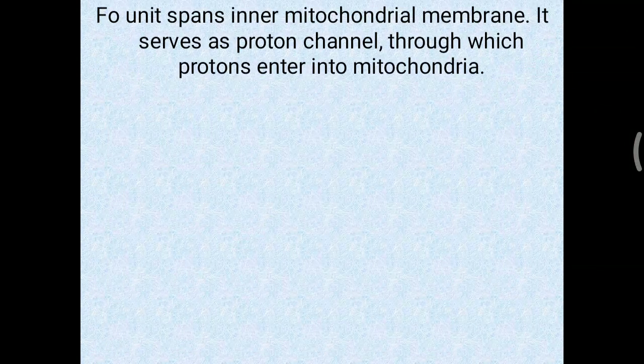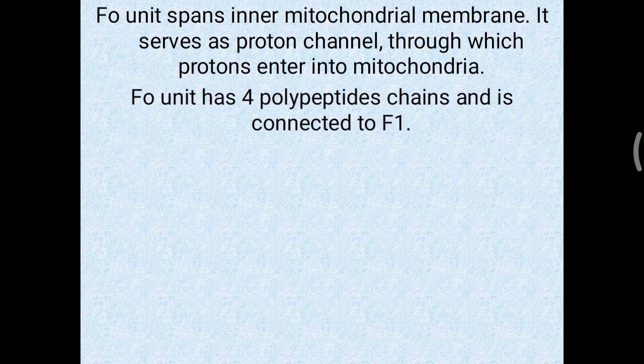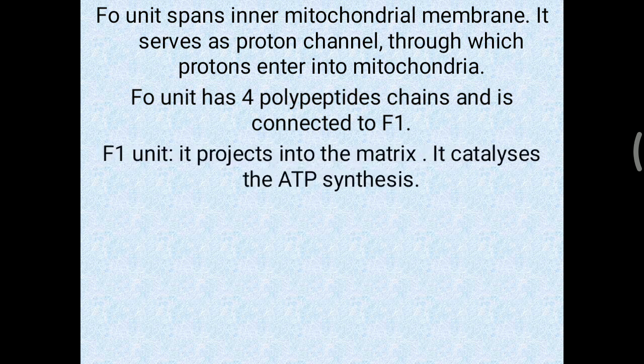The FO unit spans the inner mitochondrial membrane. It serves as a proton channel through which protons enter the mitochondria. Whatever protons have accumulated in the intermembrane space go back into the matrix with the help of this FO unit. The FO unit has 4 polypeptide chains and is connected to the F1 portion of complex 5.